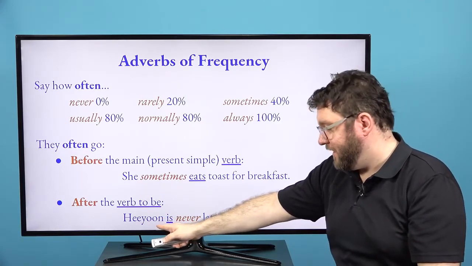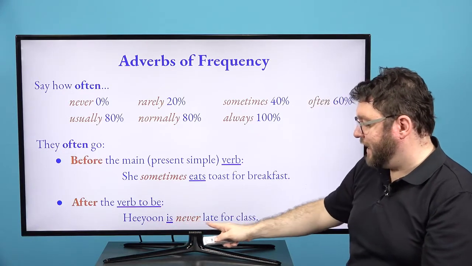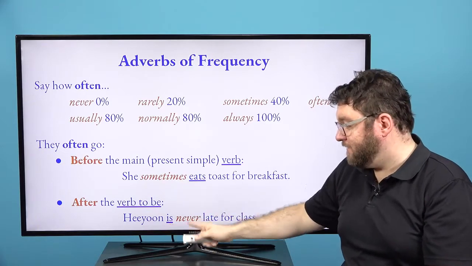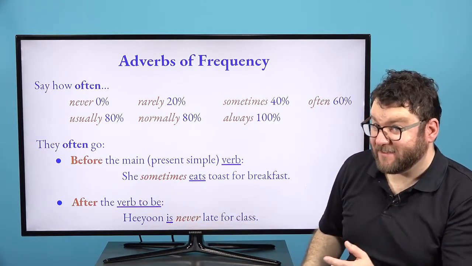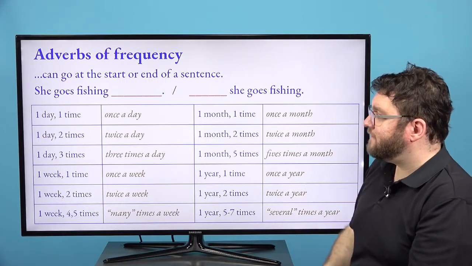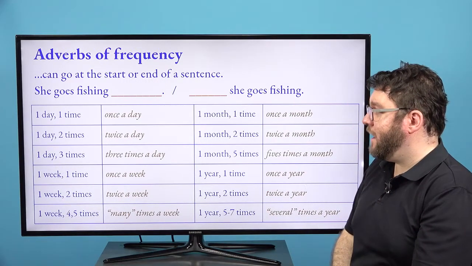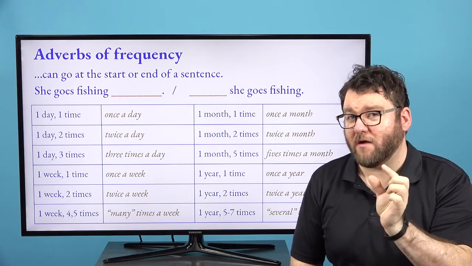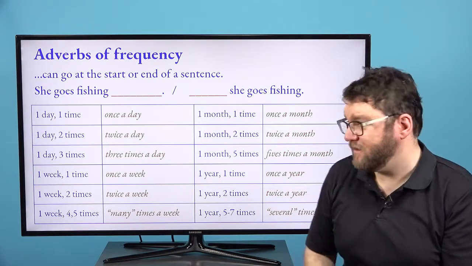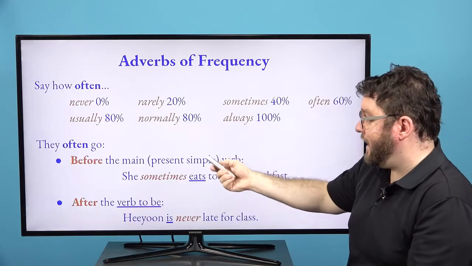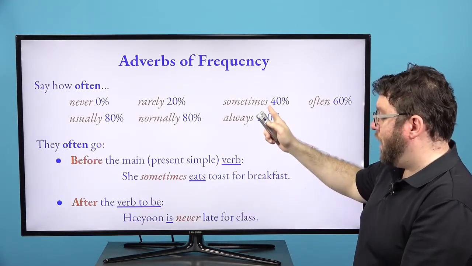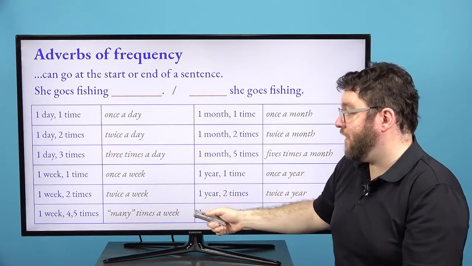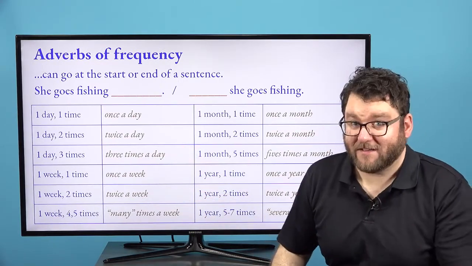So after the verb to be, 혜윤 is never late for class. We studied the be verb here. 혜윤 is never late. Late is 형용사, 맞아요? So we need the is be verb here. Please be careful of this on your test. Hint. So here's some adverbs of frequency we studied using once a day, twice a day, three times a day. We studied this a little bit in our lesson. So you can change. I sometimes eat toast for breakfast. You could say, I eat toast for breakfast twice a week, something like that.